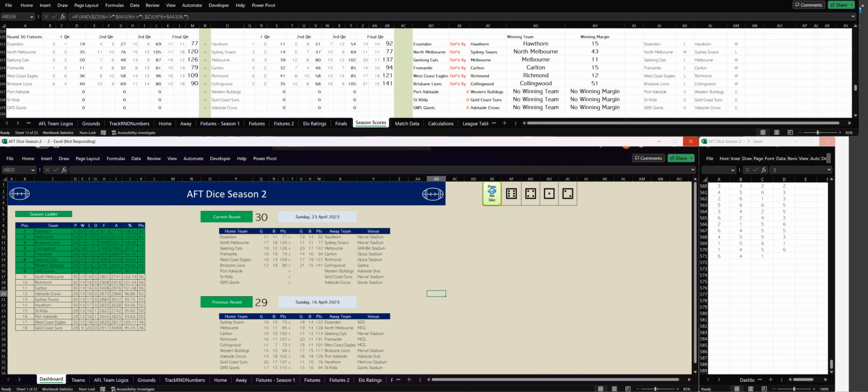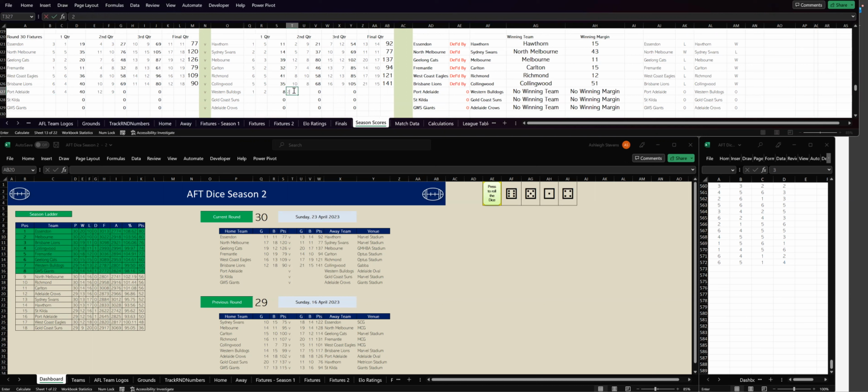It's Port Adelaide versus Western Bulldogs. Port Adelaide have kicked 6 goals, 4. Western Bulldogs have kicked 1 goal, 2. Let's go to the second quarter. And Port Adelaide have kicked 6 goals, 5. So that's 12 goals, 9. Western Bulldogs, 1 goal, 4. That's 2 goals, 6. And at half time, Port Adelaide are leading by 63 points.